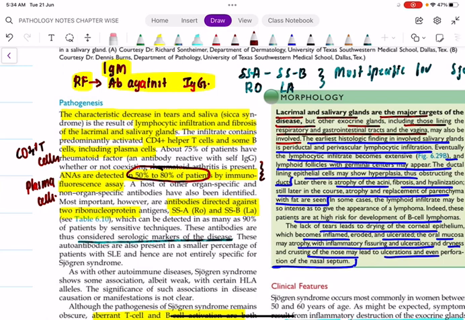It is 50% to 80%, and we have what we call the two most important antibodies, which are specific. Of course, I hope you remember these antibodies, we discussed them already in SLE also. But remember, as far as Sjogren syndrome is concerned, the most commonly implicated antibodies are the SSA, also called Ro, and SSB, also called La. They are considered the serological markers of the disease.